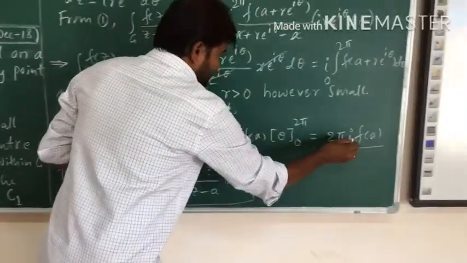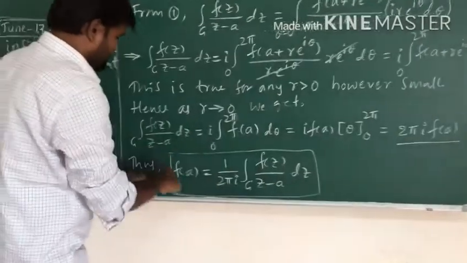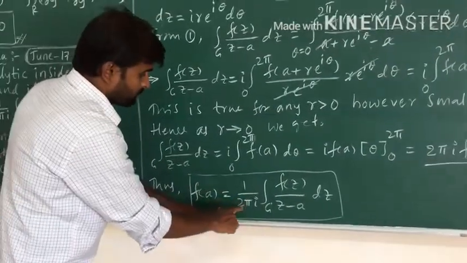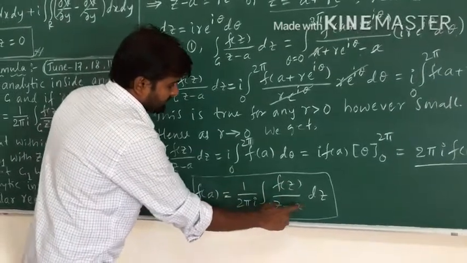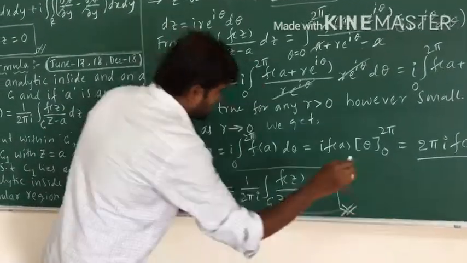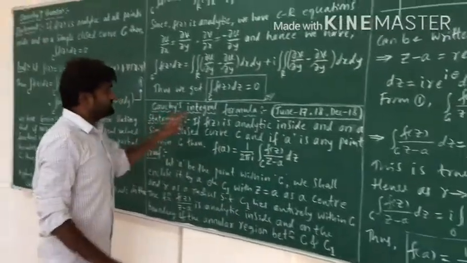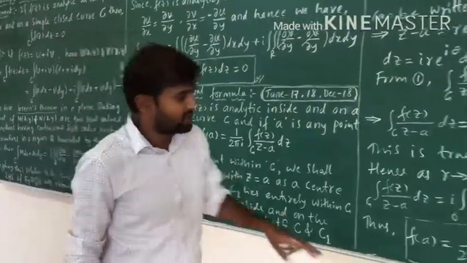So what is f of a? Transferring this to the other side, f of a equals 1 by 2 pi I integration over C of f of z by z minus a into dz, which is the required result, Cauchy's integral formula.